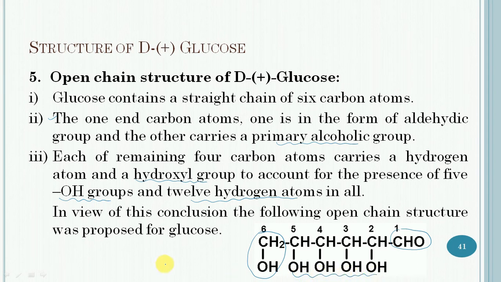Four are secondary alcoholic groups, with a total of 5 hydroxyl groups in the molecule of glucose. This aldohexose structure of glucose can satisfactorily explain all the facts, as we discussed in the various reactions.